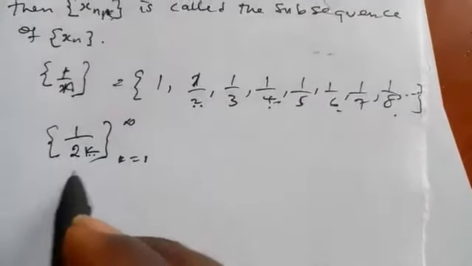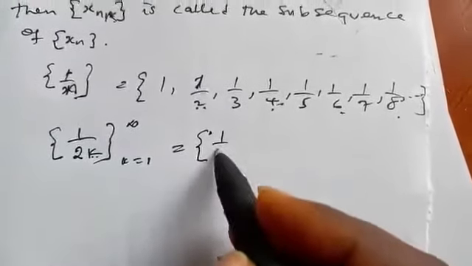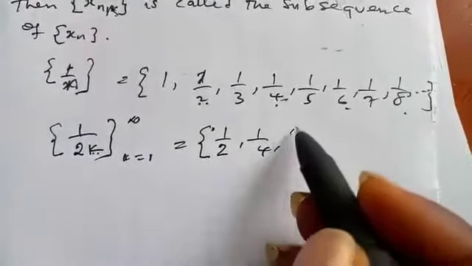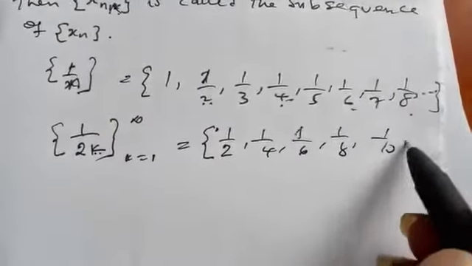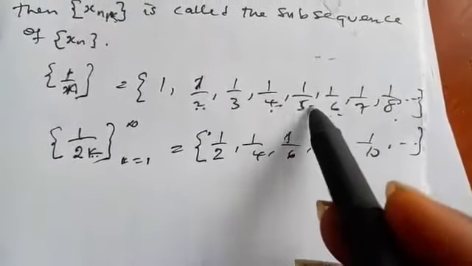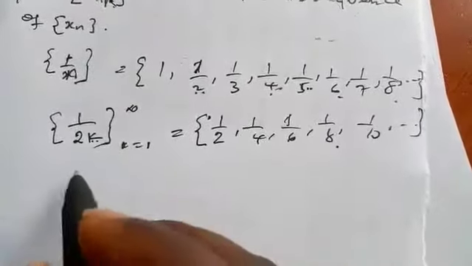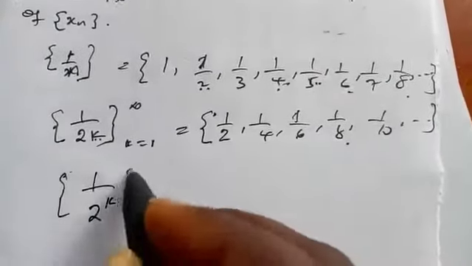Also we can still deduce this. This one will simply be 1 over 2, 1 over 4, 1 over 6, 1 over 8, 1 over 10, and so on. So you see that we got this from the original sequence. Also, we can still get 1 over 2 raised to the power k.